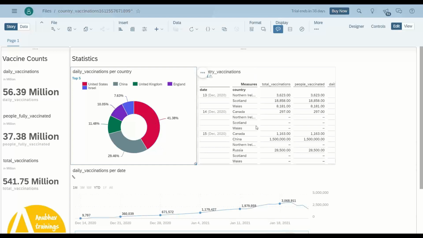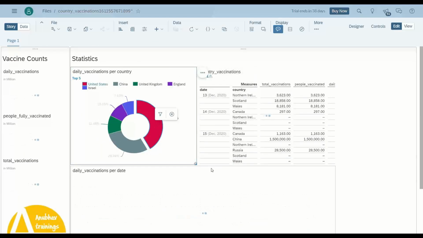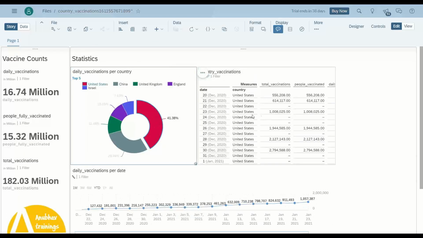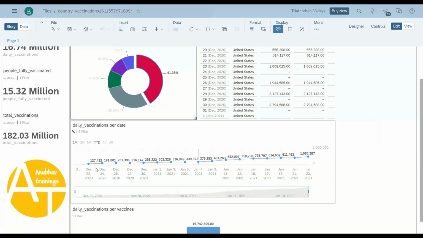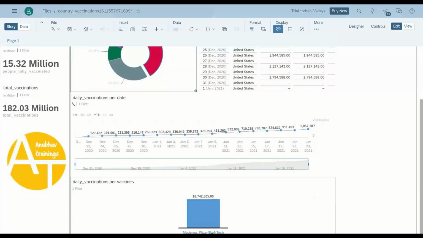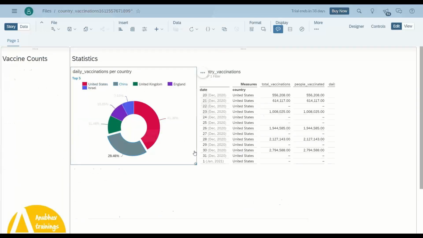So let me click here USA and notice this on the right hand side as well as on the charts below. So I click on US, and now you can see the data is filtered according to US. So on daily vaccination progress you can see in my table, and below you will see also the daily vaccination progress day wise. Yeah, so see the count is increasing. And of course in US, Moderna Pfizer vaccine is pretty popular. Maybe I would like to just look at China.